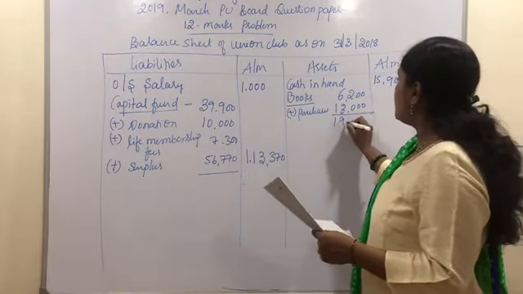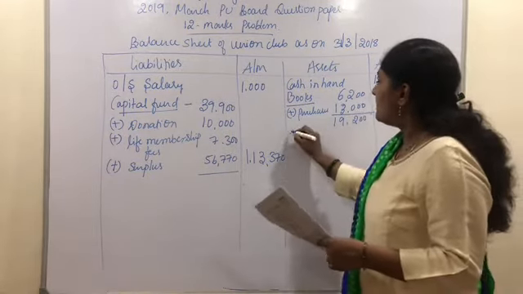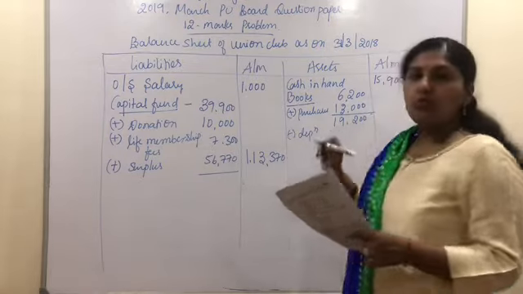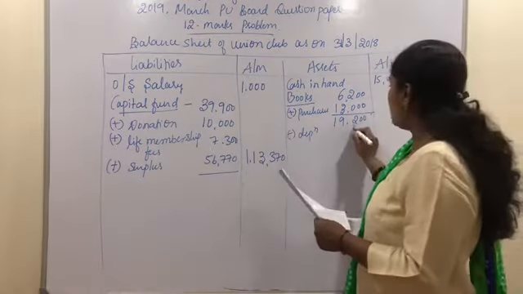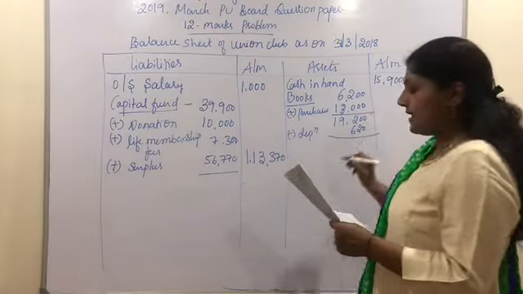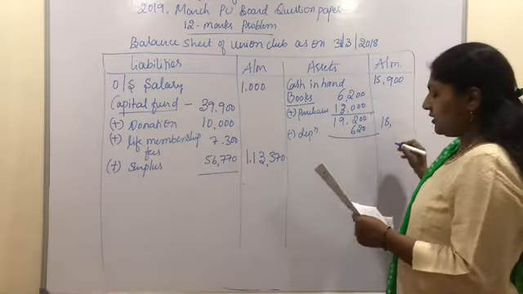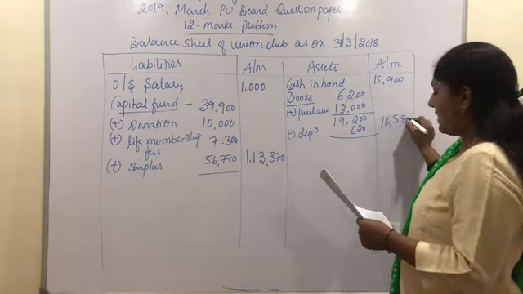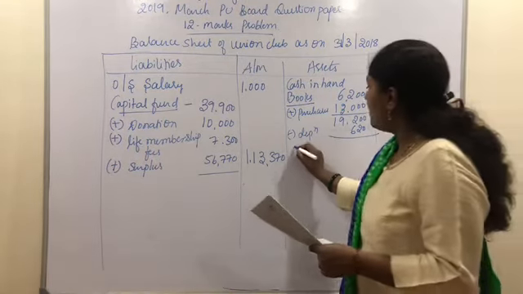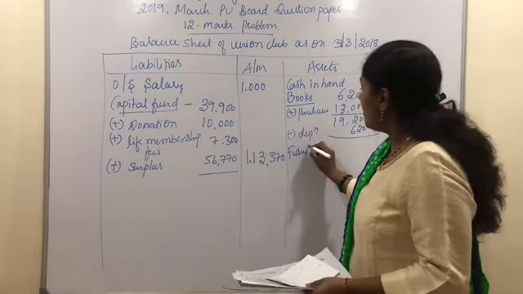So the total is 19,200, minus we have depreciation on books. The value of depreciation we have already calculated in the income and expenditure account, which is 620. To the outer column it is going to be 18,580. Then the next asset is furniture.